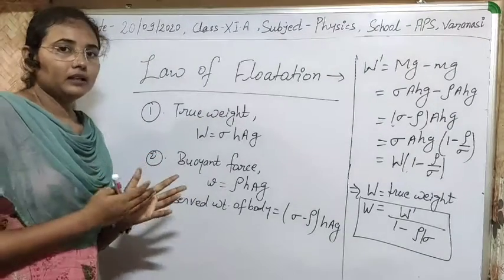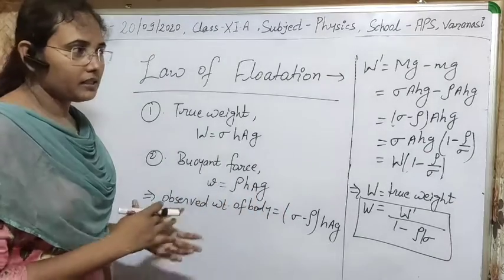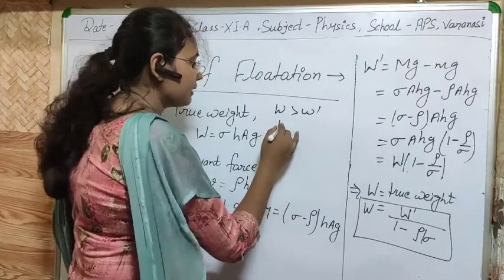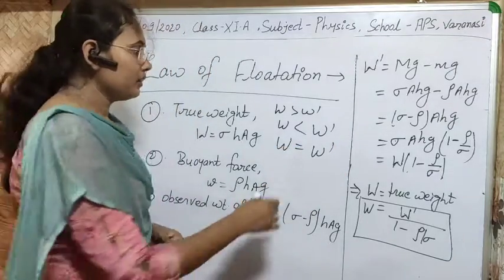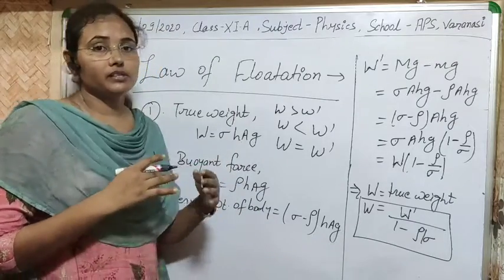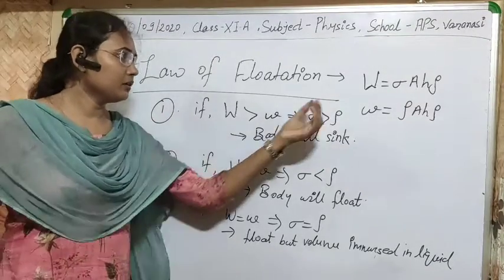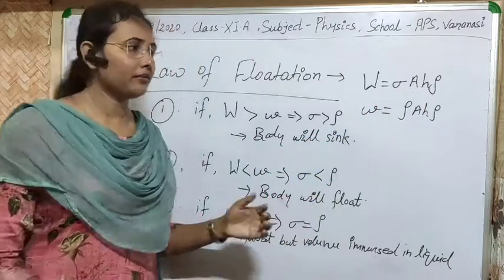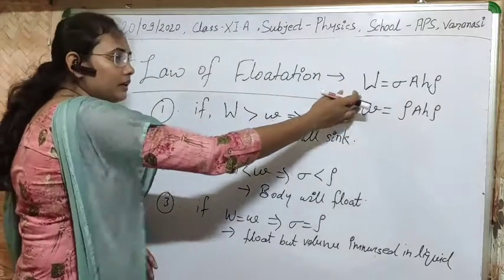Now there can be three conditions according to the true weight and the observed weight. Actually, I told you W can be greater than W dash, W can be less than W dash, or W can be equal to W dash. In all these three conditions, what will be the result? Will the body float on the liquid surface or not? Let's see that one by one. We have the true weight of the body as this value, and the upthrust, or weight of the liquid displaced by the body, as this. So we have three conditions.